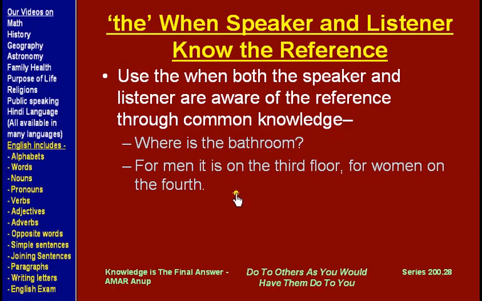Another example, for men it is on the third floor, for women on the fourth. Again, we know what we are talking about through common knowledge, so we will use the with this. Usually we do not use the when we are just talking about a bathroom, but here because we both know what you are looking for, we use the bathroom. Here also, because the noun is used as a modified noun, we can use the before third and fourth.